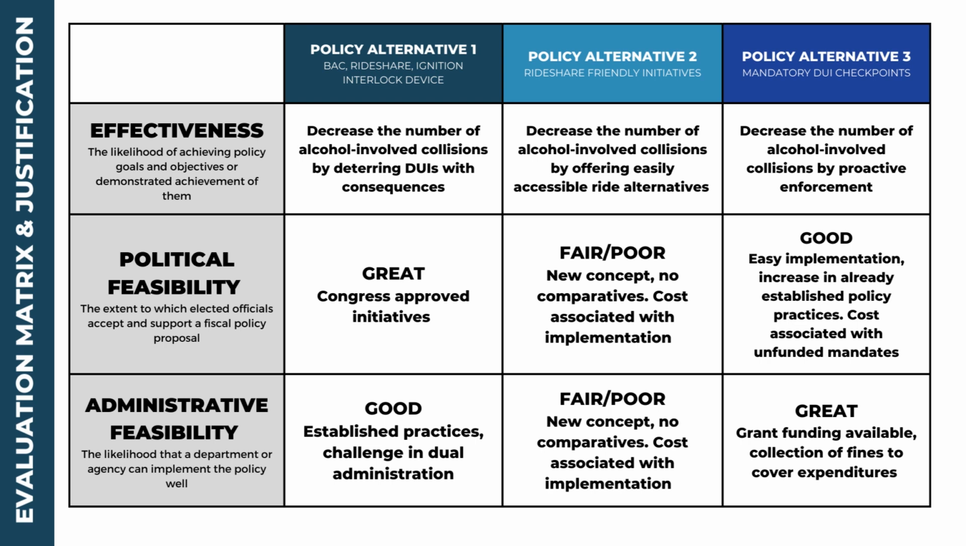Political feasibility for policy 1 is going to be great. These are already Congress approved initiatives that we're seeing implemented. For alternative 2, which is that rideshare friendly initiative, this is likely going to be fair or poor for political feasibility. This is a new concept. Again, there's no comparatives. It may be hard to show that this can be proven effective, and there's going to be a large cost associated with the implementation and a long timeline.